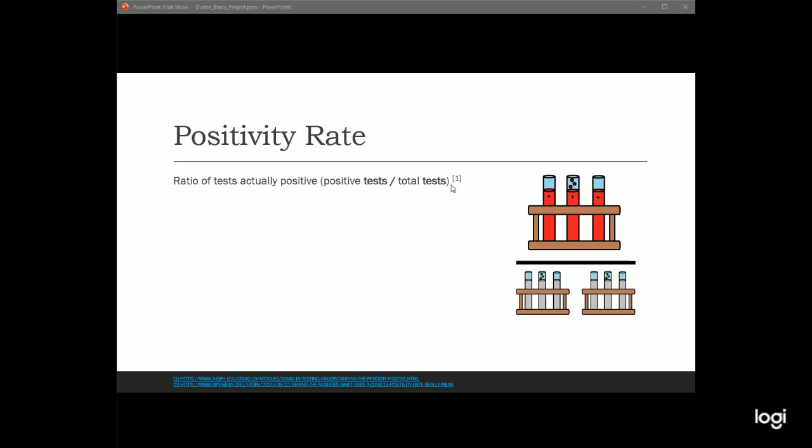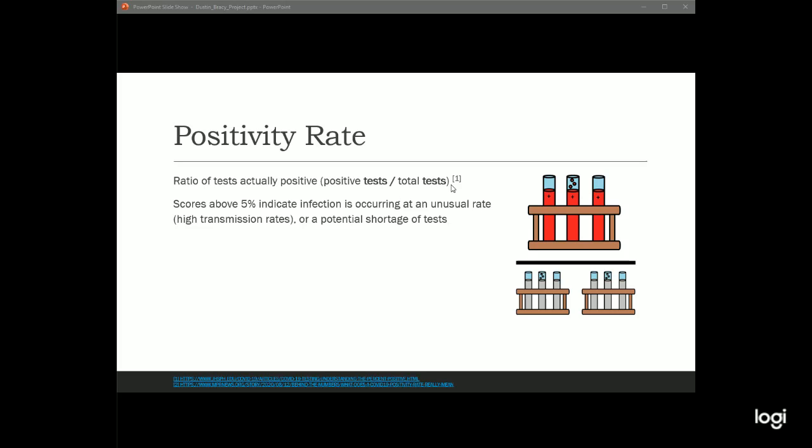Positivity rate has been in the news quite a bit, and it's the ratio of tests actually positive over the total number of tests. This is a new metric because the total number of positive cases is getting bigger and bigger every day. The WHO has come out with 5% as a rule of thumb, where if the positivity rate is greater than 5%, it indicates really high transmission rates or maybe a potential shortage of tests. We're going to see that a little bit in the realizations that I show you on the next slide.